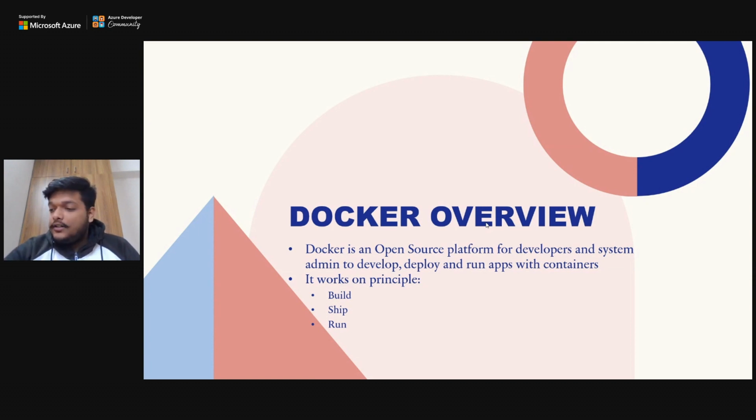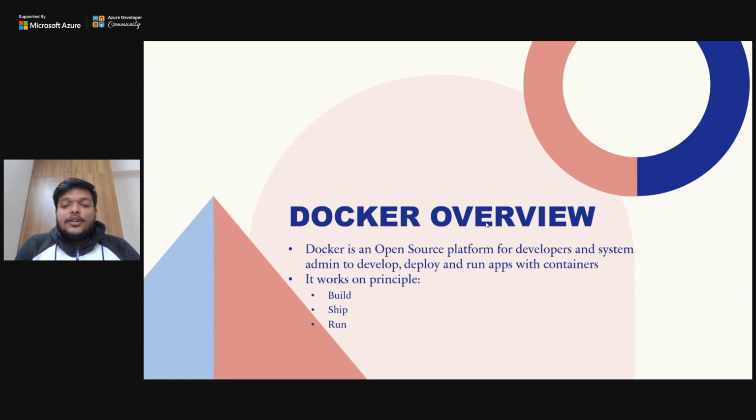So, Docker is actually an open source platform, and it is open source because anyone can come, anyone can contribute to it, anyone can store anything in it, and it's absolutely free of cost. Although they charge at the enterprise level, you don't have to pay anything if you are just trying and using Docker at the individual level. Many developers, programmers, open source contributors use Docker a lot to deliver their product, to deliver their code to the clients and the stakeholders.